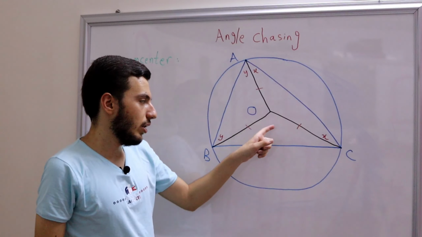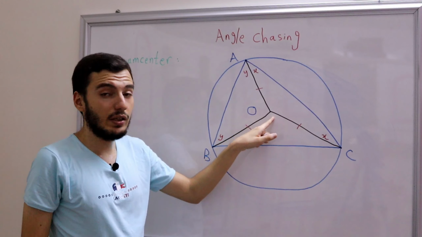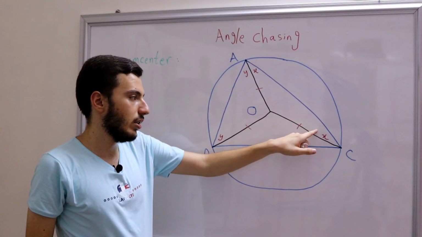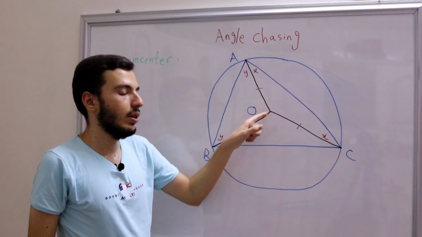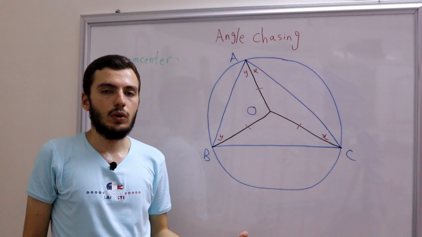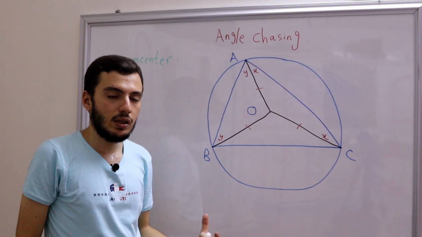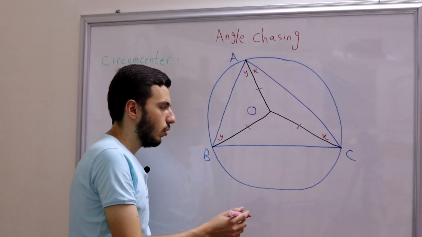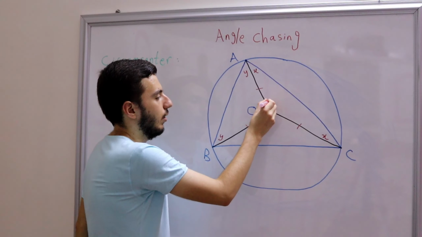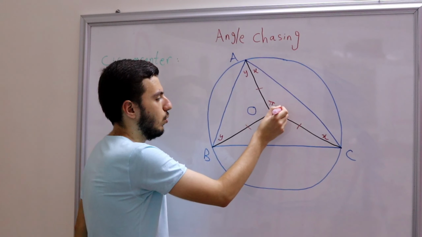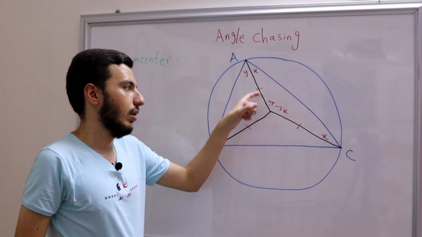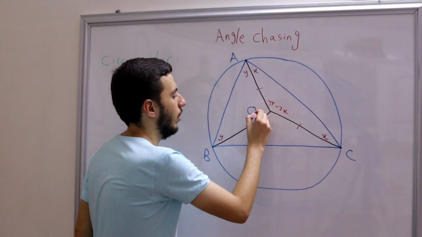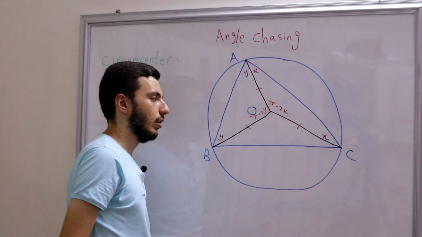All right. Since we need to find this one, then it makes sense to find this one and this one, right? And we can do that because guess what? This is X, this is X. So what does that mean? This is pi minus 2x, right? Of course, we can say 180 degrees minus 2x. That depends on whether you're dealing with radians or with degrees. Okay, so for this one, let's say it's pi. Okay, so pi minus 2x, because the sum of the angles of a triangle is pi, right? Okay, what about this one? Well, pi minus 2y.